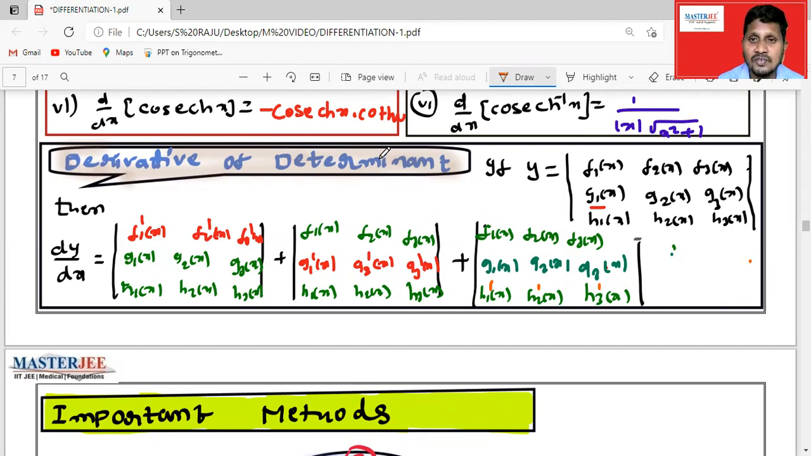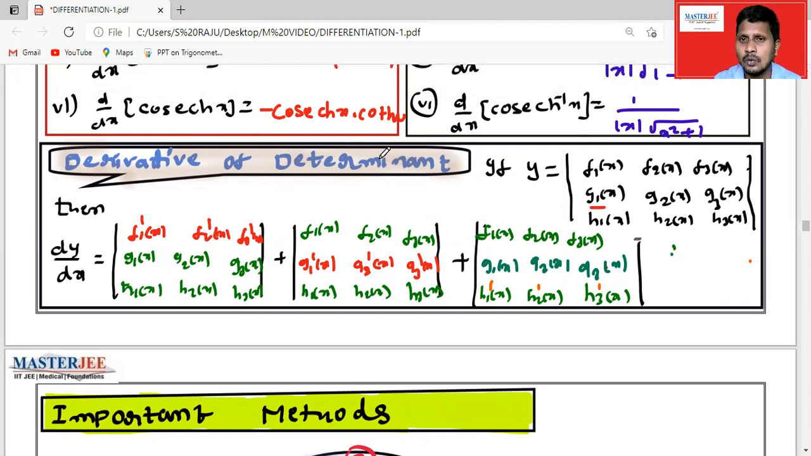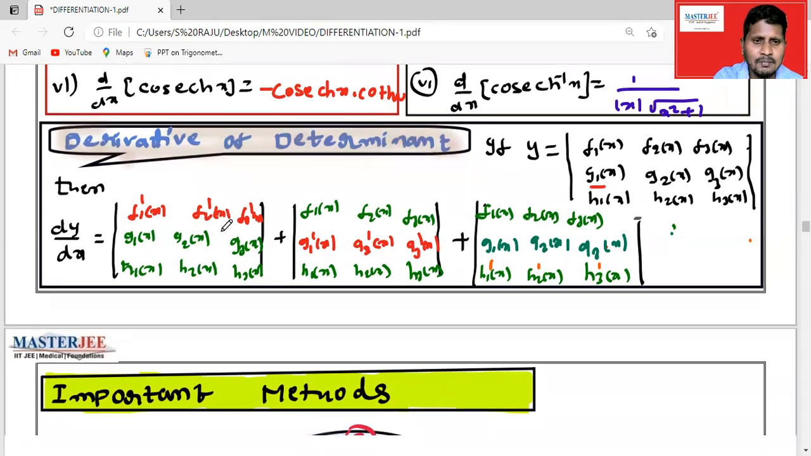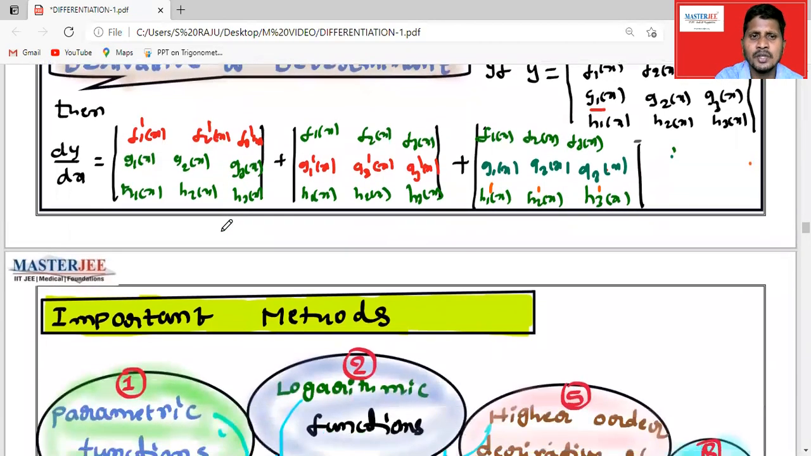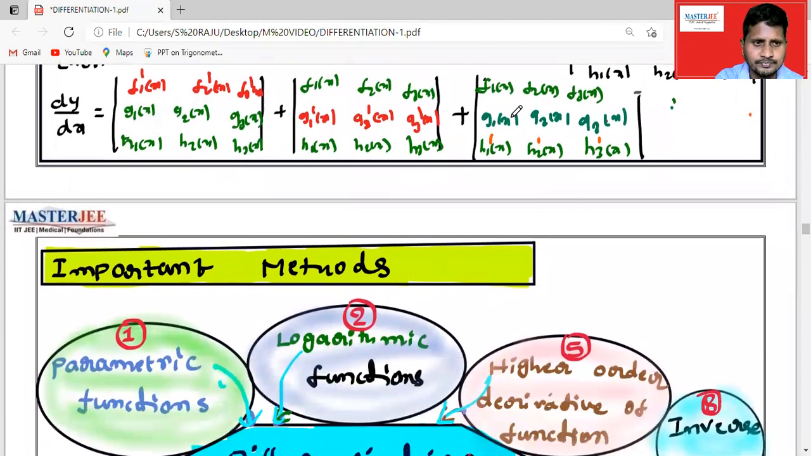So when you want to differentiate, don't differentiate all the rows, all the elements, at a time. You can differentiate row-wise or else column-wise. I differentiated the first row keeping the remaining two rows the same, and differentiated the second row keeping the remaining two rows the same, and like that in the same way the third row.